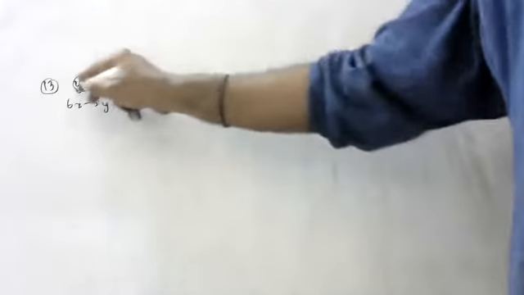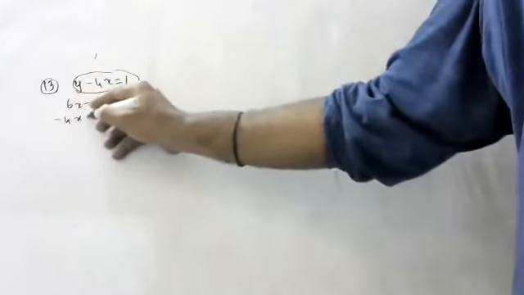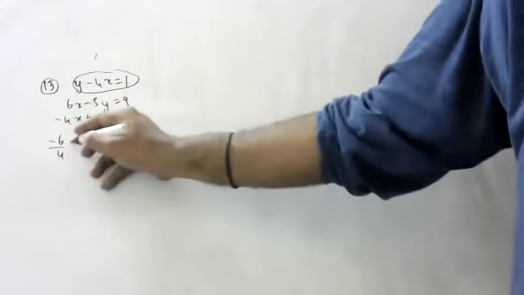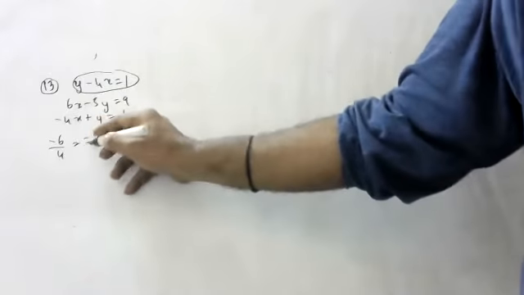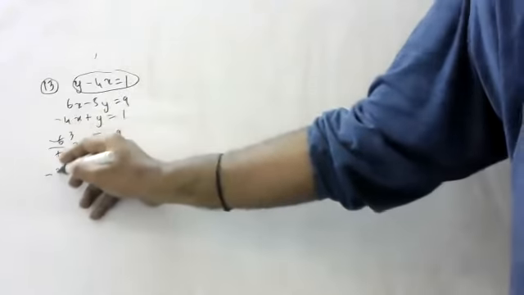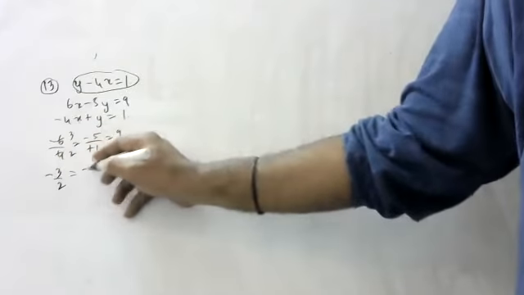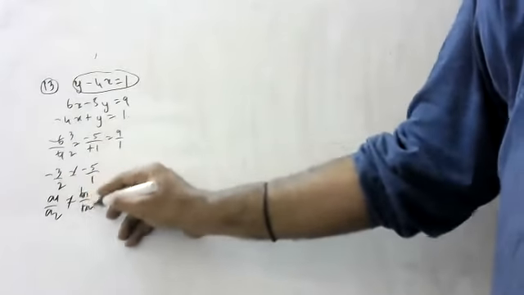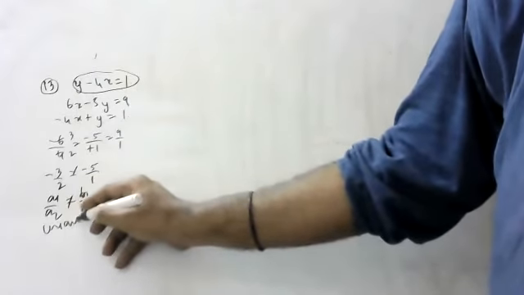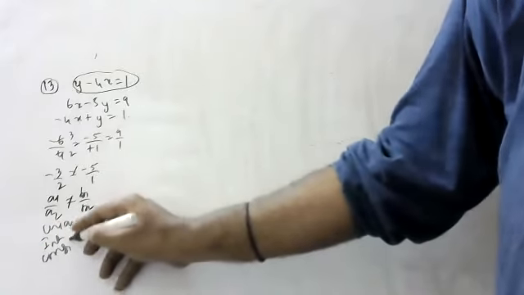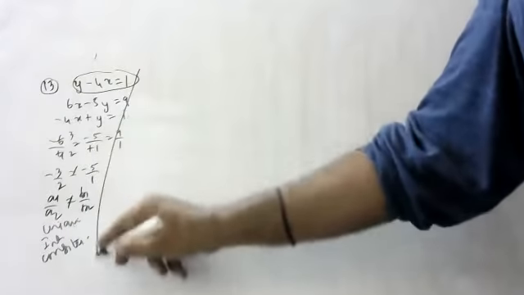It is asking. Let's change these positions. Minus 4x plus y is equal to 1. So a1 by a2 is minus 6 by 4. b1 by b2 is minus 5y plus 1 is equal to 9 by 1. Two 3s are, 2 2s are minus 3 by 2 and minus 5 by 1. Are they equal, children? No. a1 by a2 is not equal to b1 by b2. Means what, children? Unique, and intersecting at one point, so it is consistent. It is consistent. Children, it is consistent.